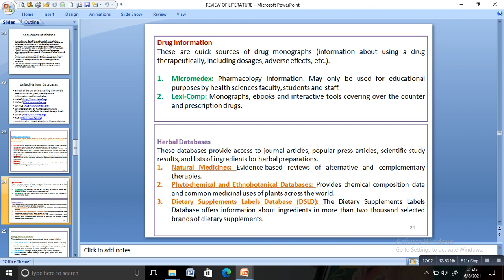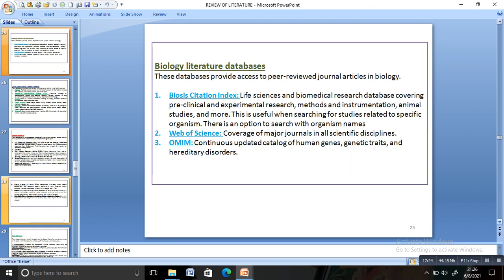Next are the herbal databases. If you are interested in doing herbal preparation, you can go for herbal databases like natural medicine, phytochemical and ethnobotanical databases, dietary supplement labels database. Next we have biology literature databases like Biosis Citation Index, Web of Science, OMIM. Biosis Citation Index covers life sciences, biomedical research, preclinical animal experiments, everything. Web of Science covers all areas of scientific discipline. OMIM contains the catalog of human genes, genetic traits and hereditary disorders.